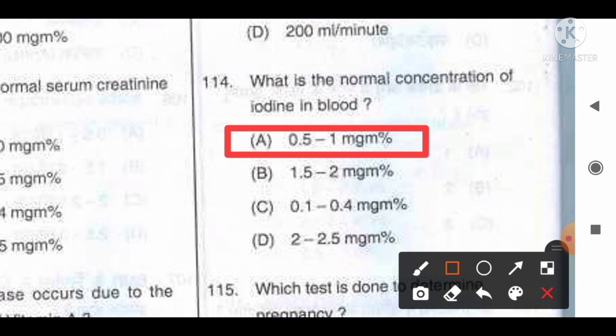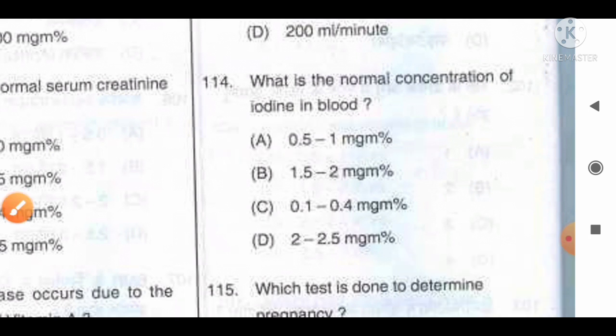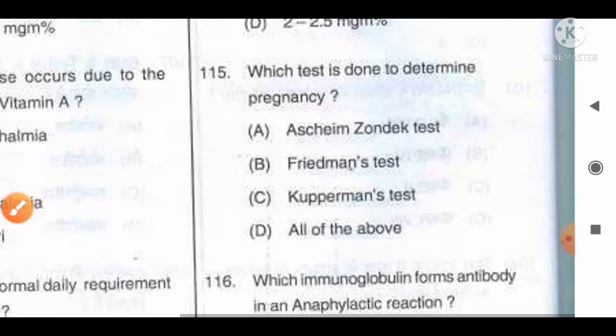Move to the next question, number 115. Which test is done to determine pregnancy? And the options are A Aschheim-Zondek test, B Friedman's test, C Cooperman's test, D all of the above.